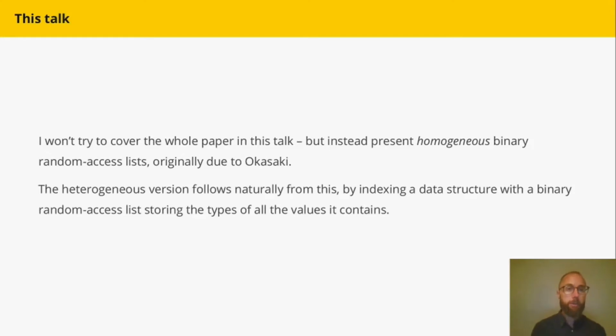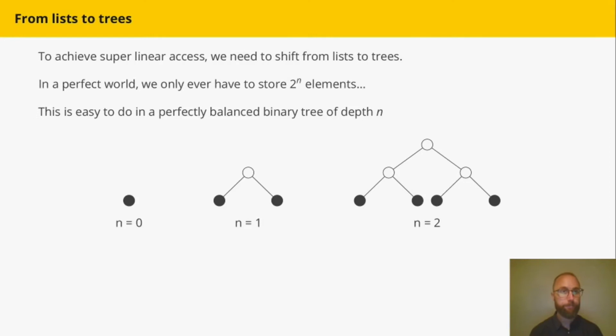So in this talk, I won't try to cover the whole paper, but instead I'll just focus on the homogeneous case, where we have binary random access lists originally proposed by Chris Okasaki in his book on purely functional data structures, and show how to implement that in Agda in a total and type-safe way. And then the heterogeneous version follows quite naturally from this.